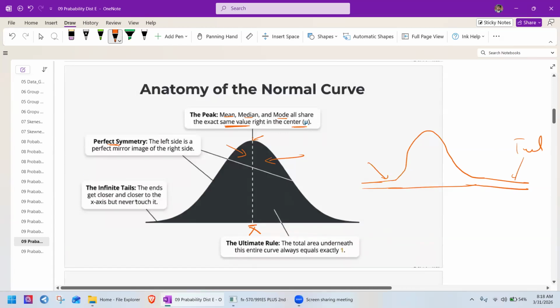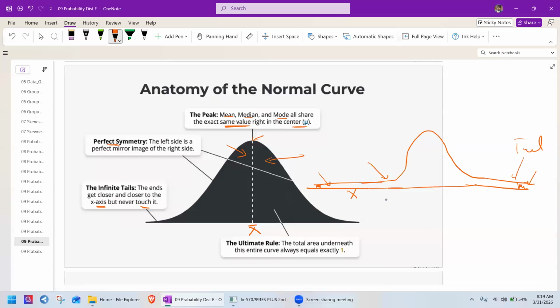The end gets closer and closer to the x-axis but never touches it. You see this tail goes on infinitely, but it will never touch the x-axis. So there is always a gap. It never touches on the right side or the left side. This tail never touches the x-axis.